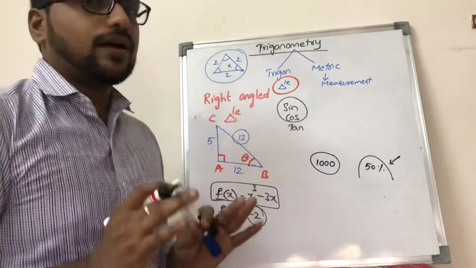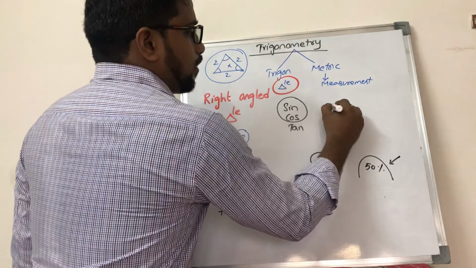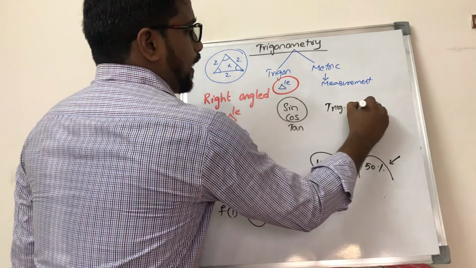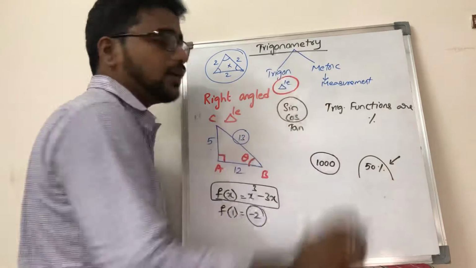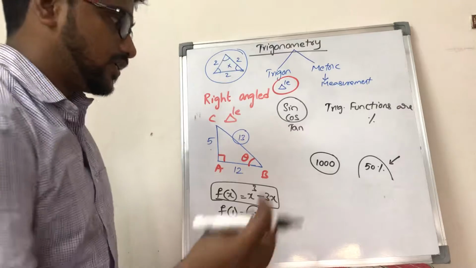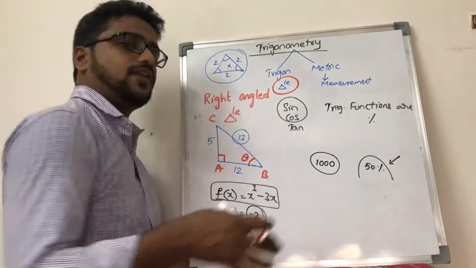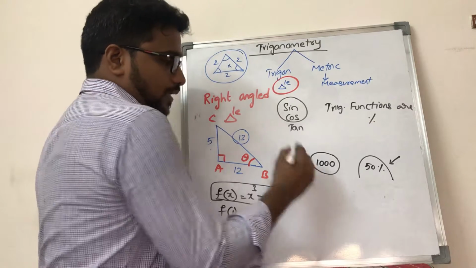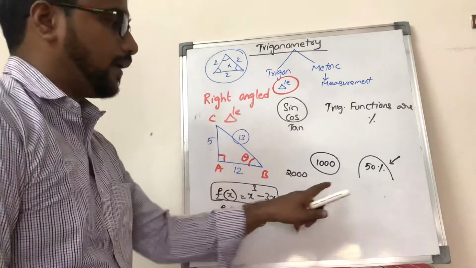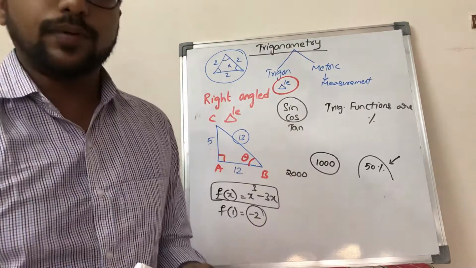So the point you have to understand here is that the trigonometric functions are just percentages. Why am I saying percentages? Let me expand this, then you can understand in a better way. Let us say I have 2000 rupees and I spent 1000 rupees on the speaker, my percentage is 50%.